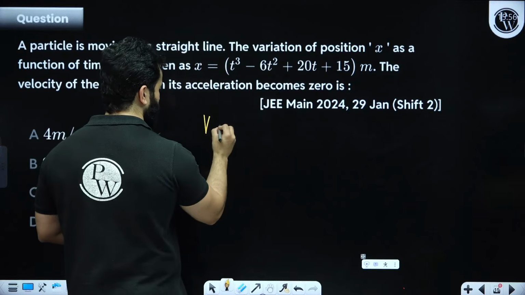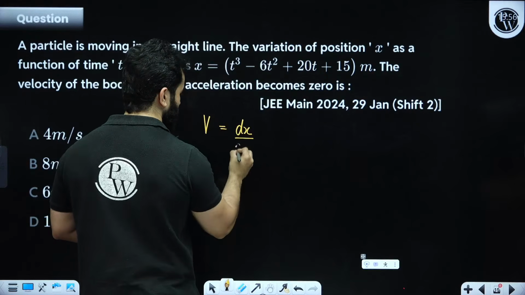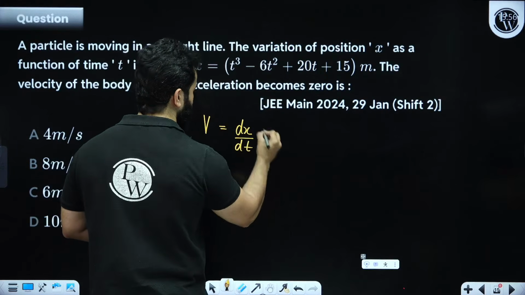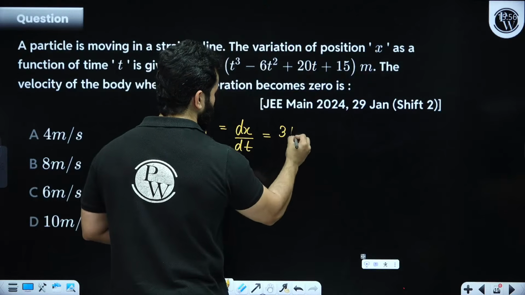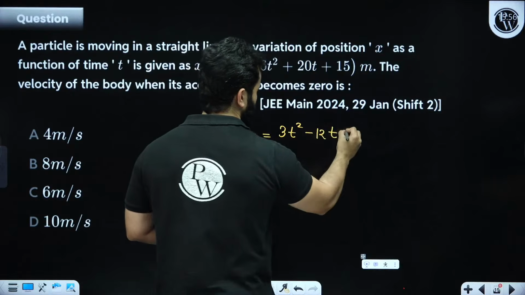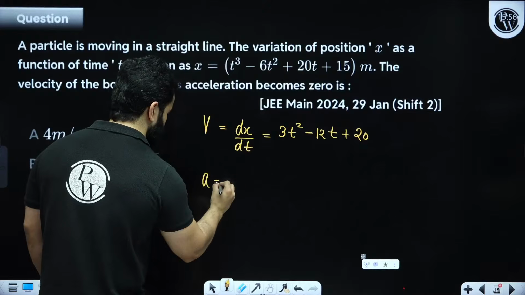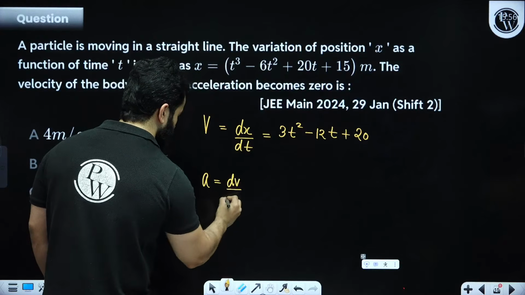So velocity can be written as, velocity is basically dx by dt. Velocity is dx by dt. So we are going to get 3t square minus 12t plus 20. Acceleration is dv by dt.